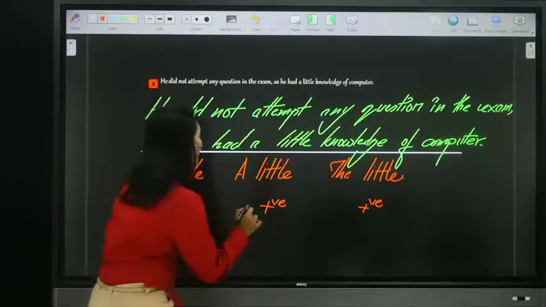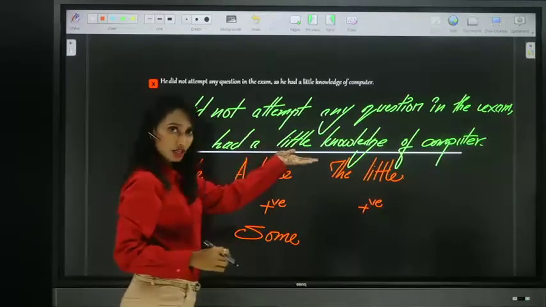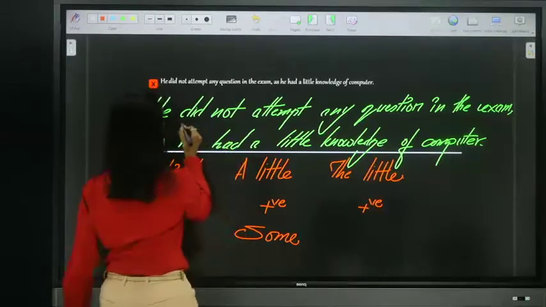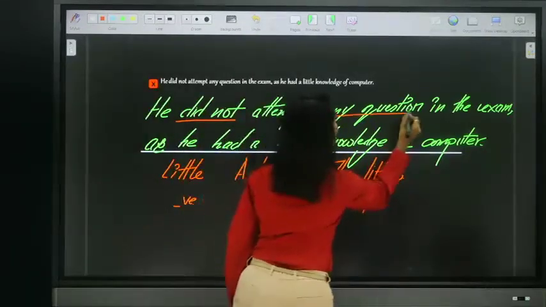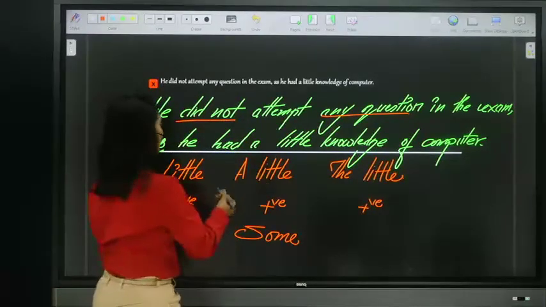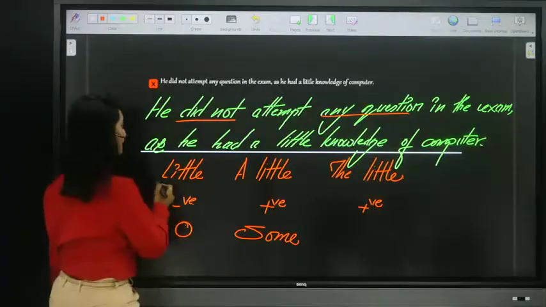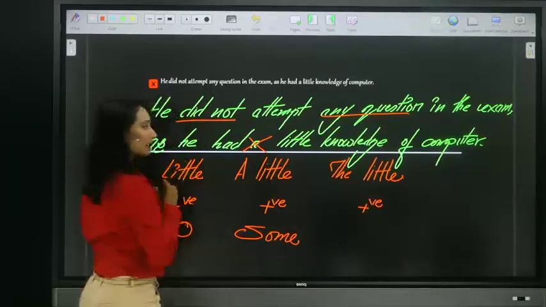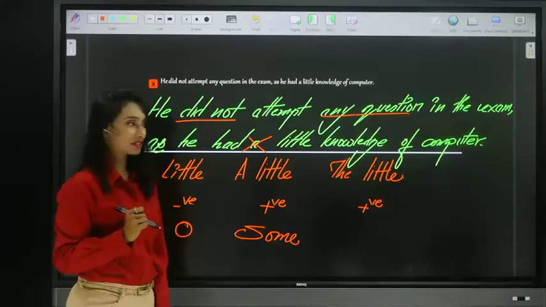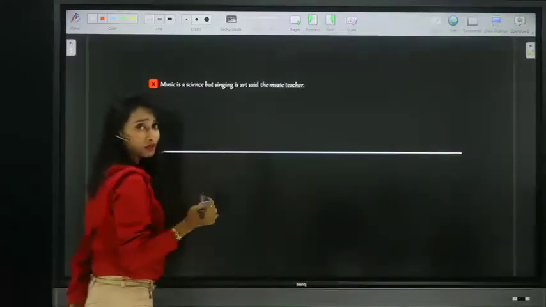Now when you say "a little", it gives the meaning of some. If you have some knowledge of computer, at least you can answer one or two questions. But here we are saying he did not attempt any question. One question also he did not attempt. That means he has how much knowledge? Almost no, zero knowledge. So we require "little". So remove this. So he had little knowledge of computer. I hope it is clear to you. Now let's move on to the next. So participate, everyone, also try to answer, guys.